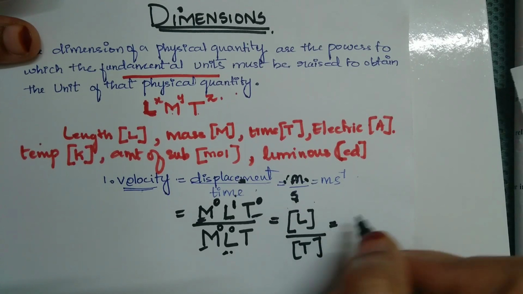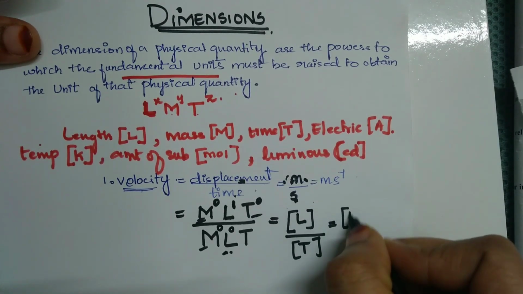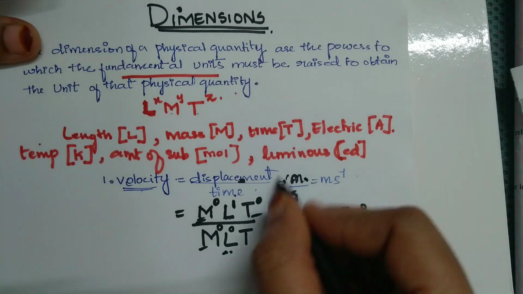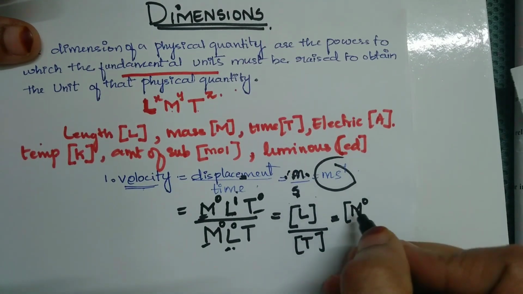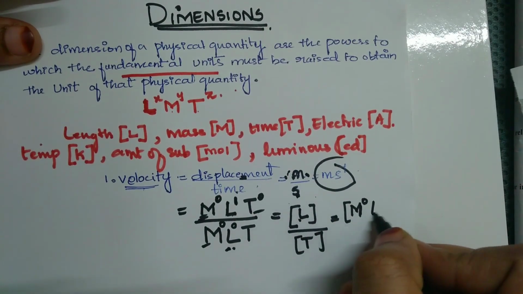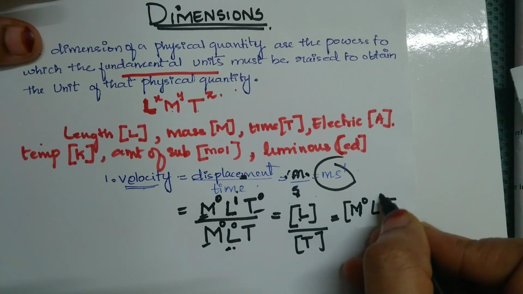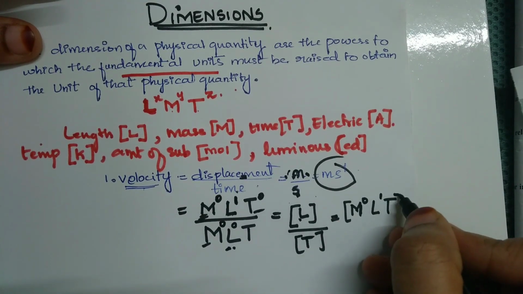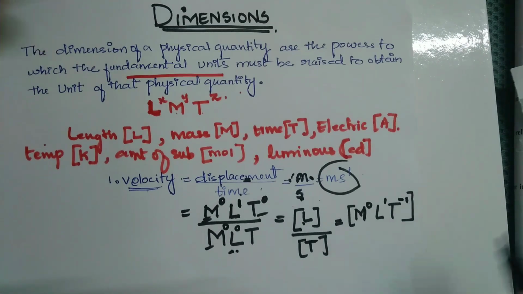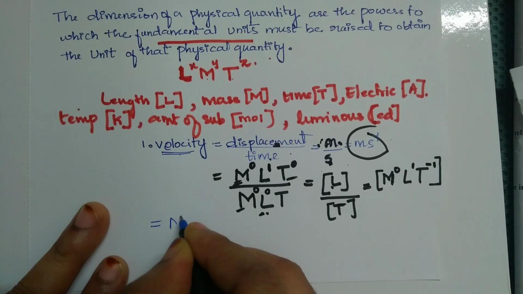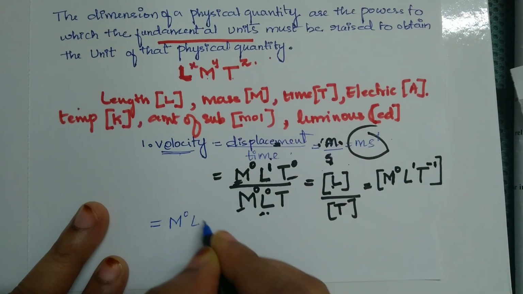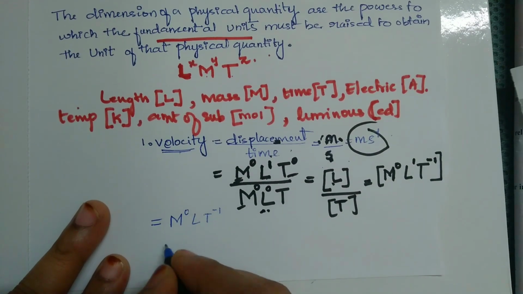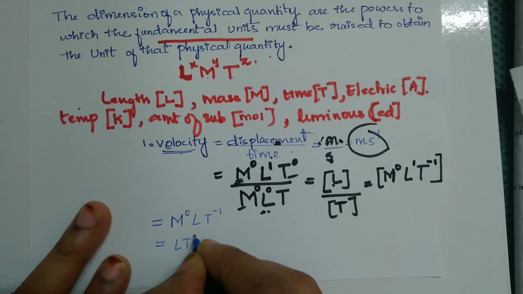Or you can also write it as, we don't have any mass altogether for this. We don't have any mass, we have length and we have time. This is 1. Since it is in the denominator, if it moves to the numerator, it will become -1. So this is the formula for velocity, that is M0 L T raised to -1, or you can write LT^-1.